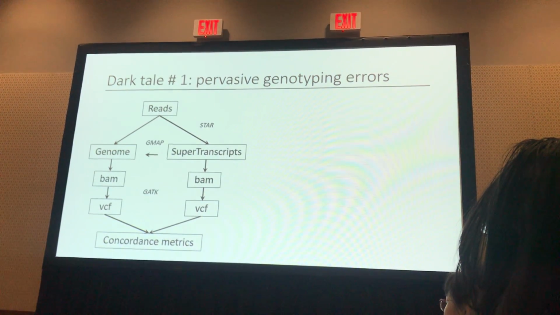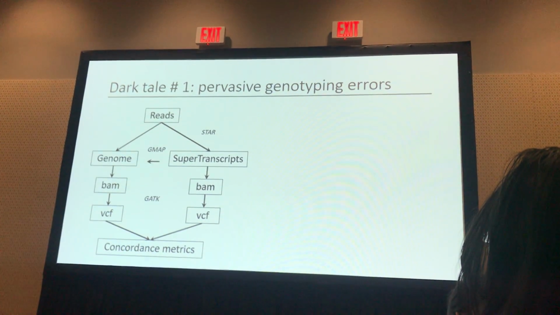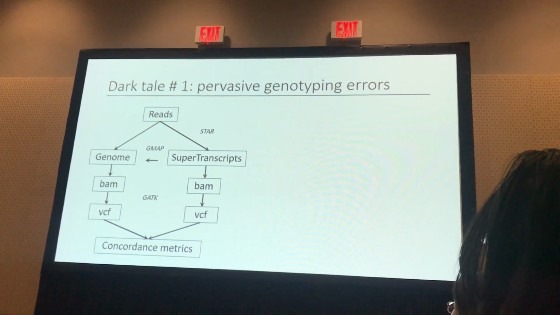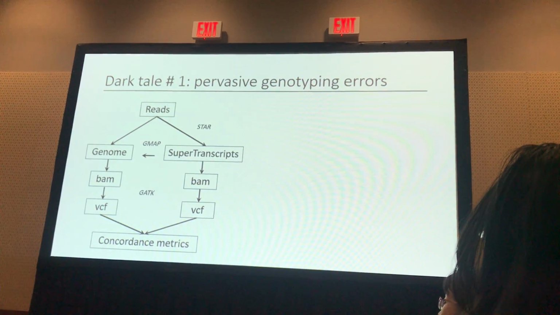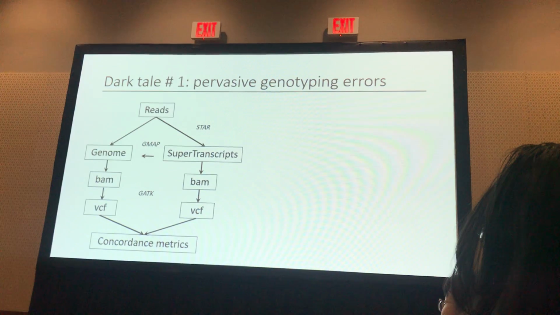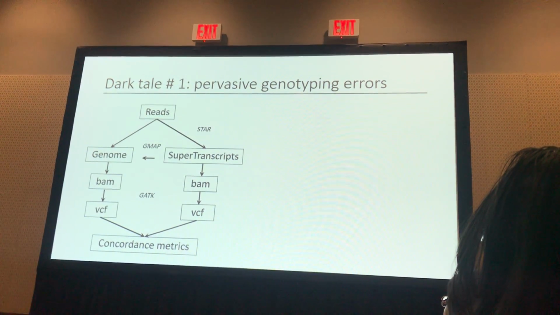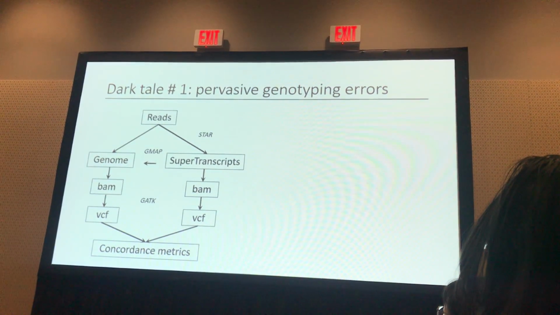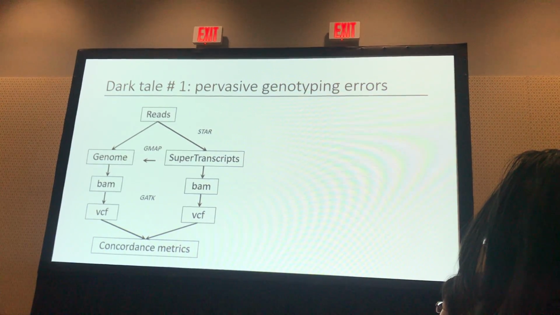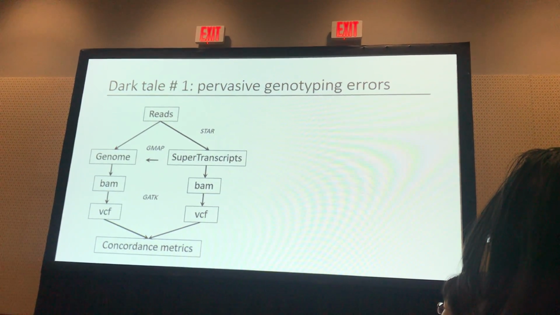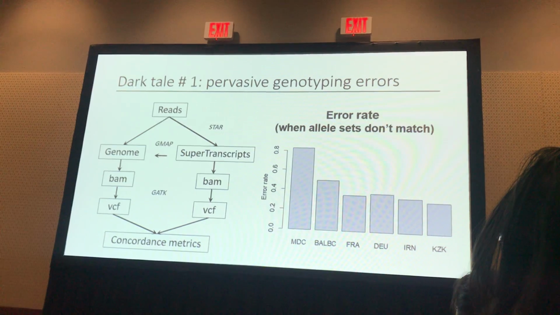And we don't just compare genotypes. If one is invariant because the alternative allele is present and fixed, and it's in the actual reference sequence, we look at the overlapping sequences, and so we map the actual super transcript with GMAP so we can get a point-by-point, position-by-position homology to identify whether the allele sets we identify match. And guess what? They don't in a lot of cases.